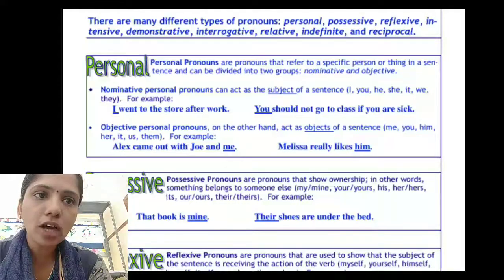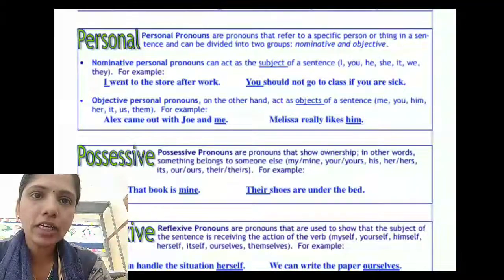Nominative personal pronouns can act as the subject of the sentence: I, you, he, she, it, we, they. For example, I went to the store after work. Here I is the personal pronoun. Look at the second sentence. You should not go to the class if you are sick. Here you is the personal pronoun.